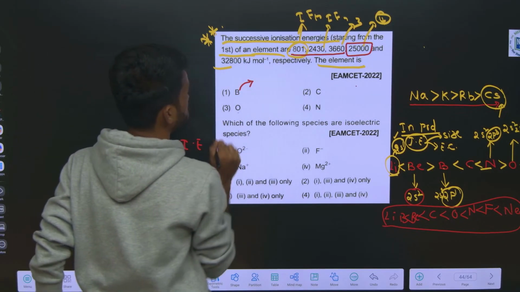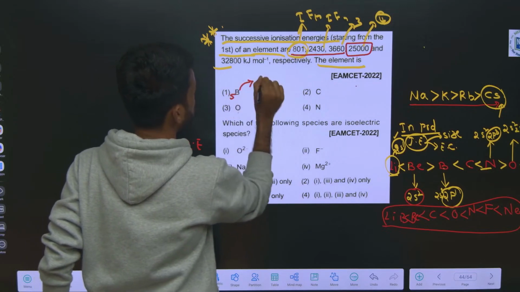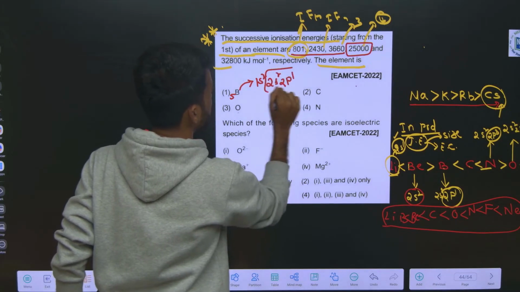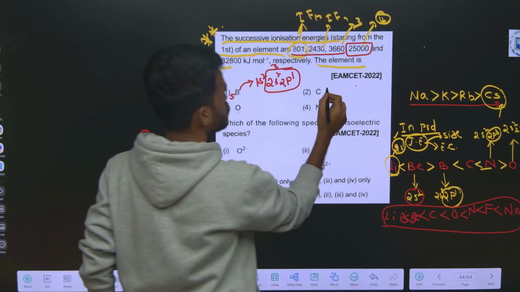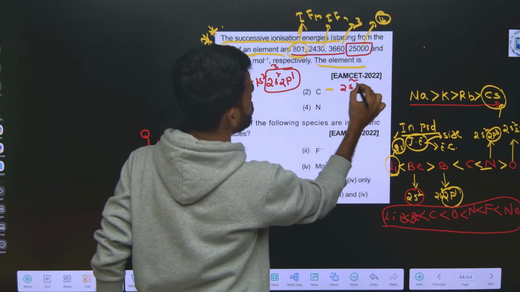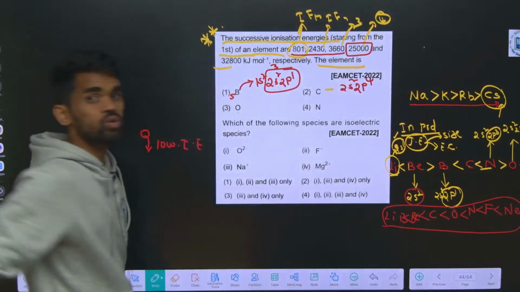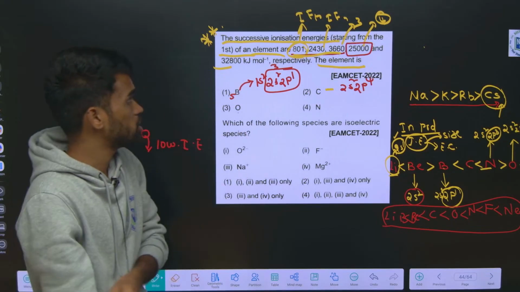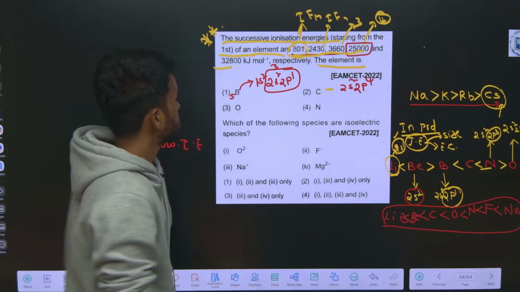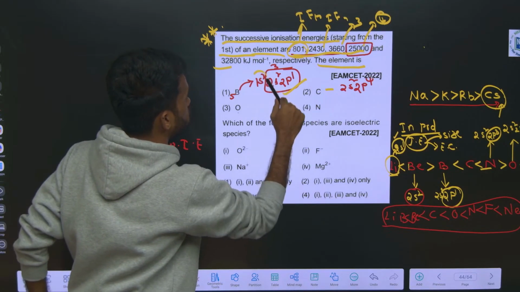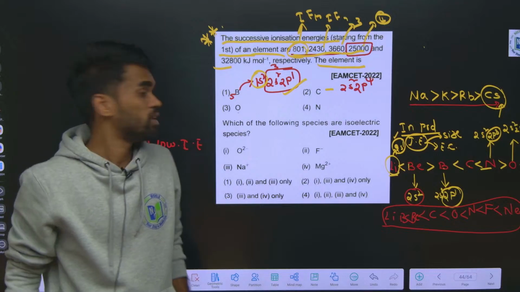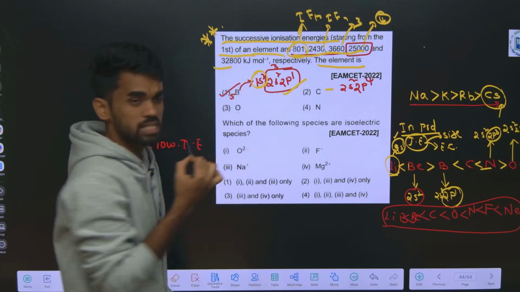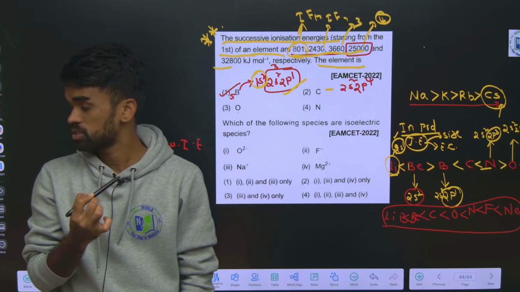So the element with 3 valence electrons, we need to write their electronic configuration. Boron has atomic number 5, so 1s2, 2s2, 2p1. How many valence electrons are we seeing here? 3. When it comes to carbon, you have 2s2, 2p2, so 4 electrons are there. But what we know is only 3 valence electrons are there, looking at their ionization energy values. The fourth electron is very difficult. These 3 can be easily removed, but this fourth electron cannot be removed from the 1s2 electronic configuration. So which element is it? It is boron. Hope this is clear how we solve this kind of question.